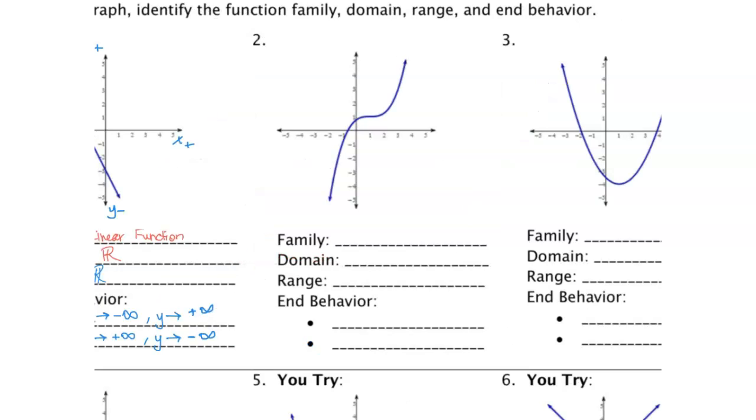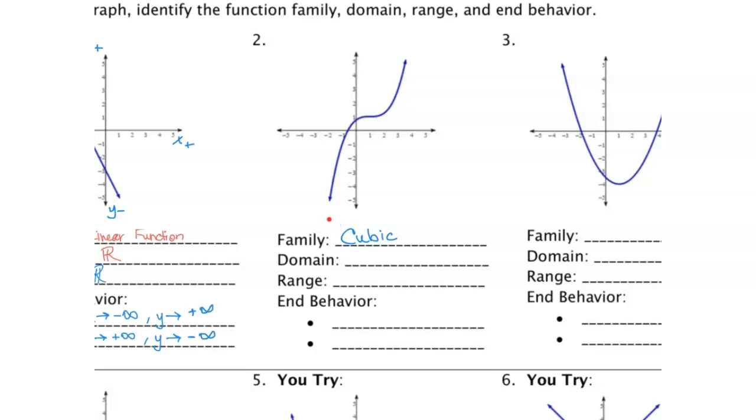For number 2, if we go back and look at our families and the pictures that identify the families, this one, it looks like a saddle. This one is our cubic function, and it belongs to our cubic family.